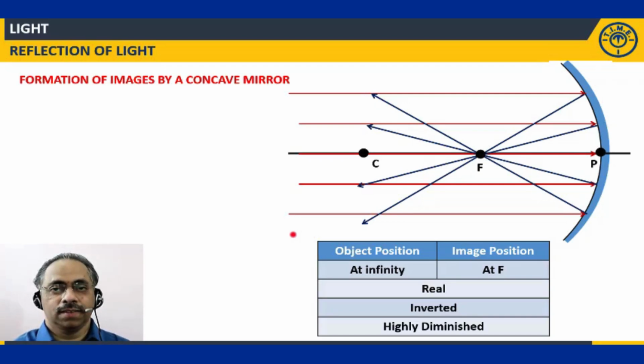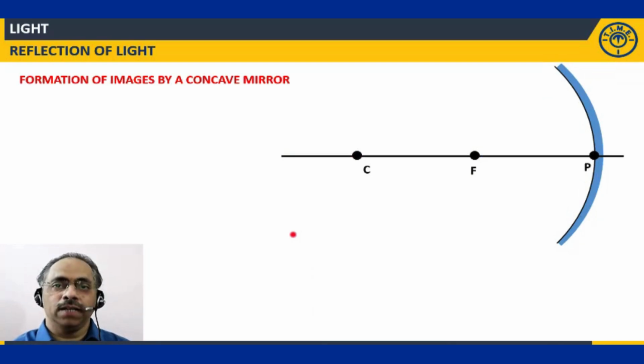Clear? So this is the nature of the images formed by a concave mirror when the object is placed at infinite distance. Now what we'll do is we will try to gradually bring the object near to the mirror.